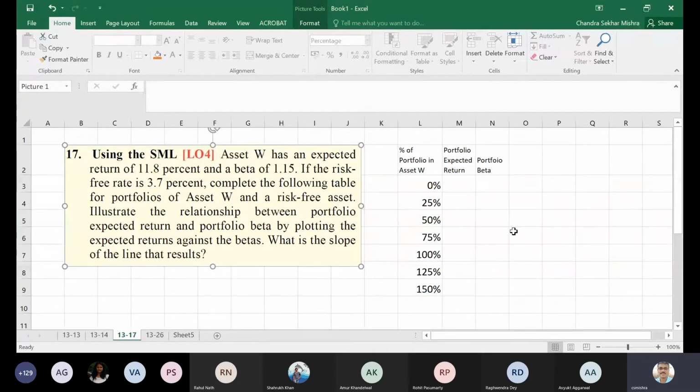Asset W has an expected return of 11.8%, beta 1.15, RF is 3.7. Can somebody tell me what return is given? RF is given, beta is given. What is missing?